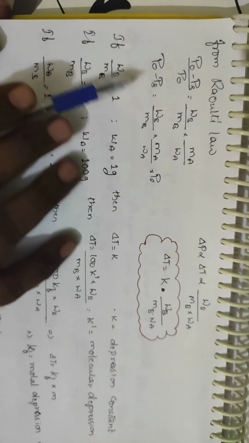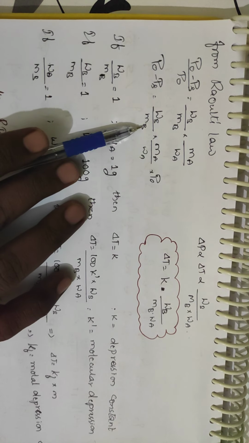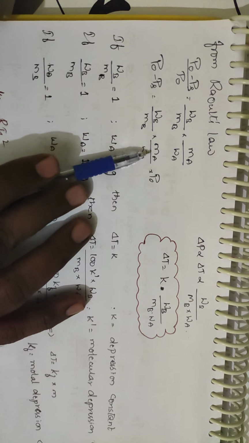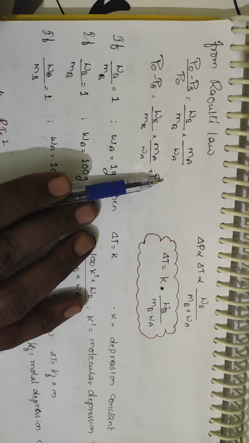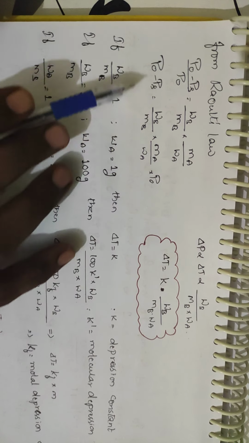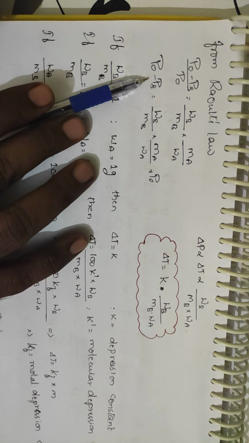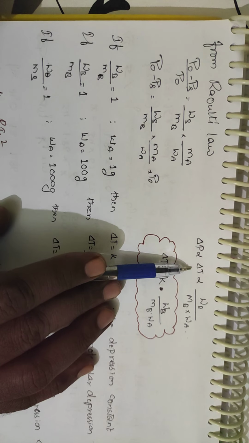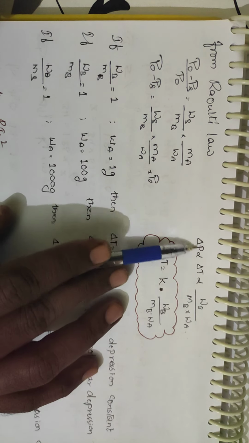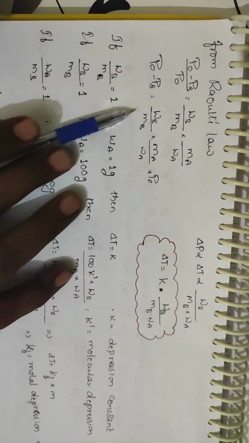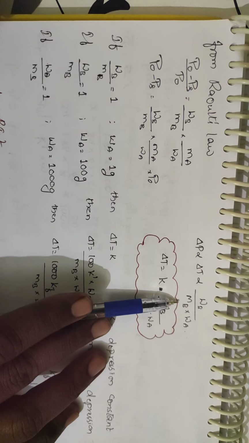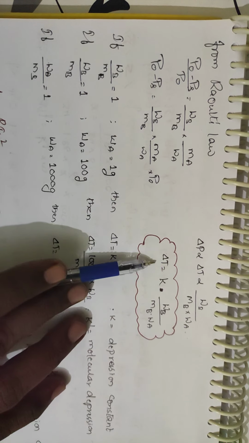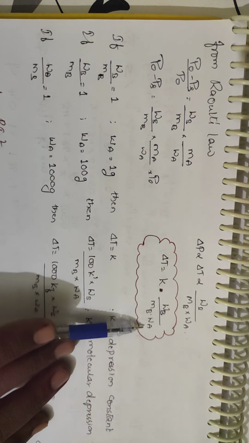Now if you send P0 this side, what will you be getting? P0 minus Ps is equal to WB by MB into MA by WA into P0A. You know that the molecular mass of the solvent and the pure vapor pressure of the solvent are constant. So you substitute: P0 minus Ps is nothing but delta P. Change in delta P is proportional to delta T, and instead of delta P you can write this condition. These two are constant, so Wb by Mb into Wa. If you remove the proportionality, delta T is equal to K into Wb by Mb into Wa.